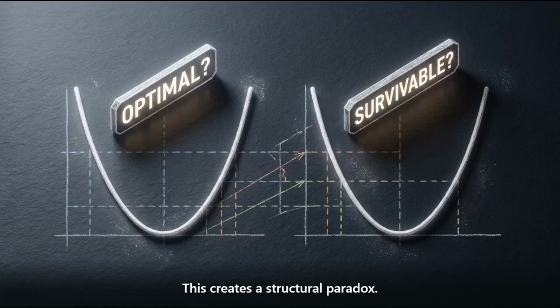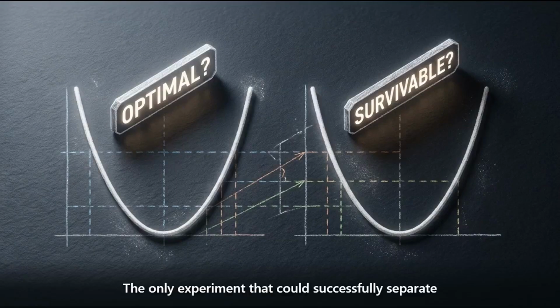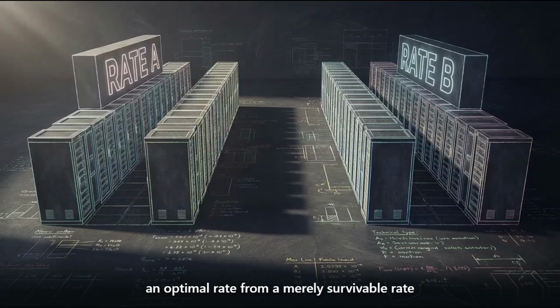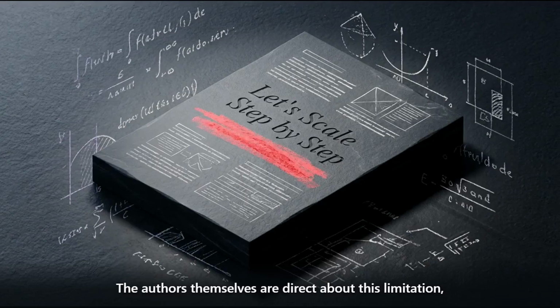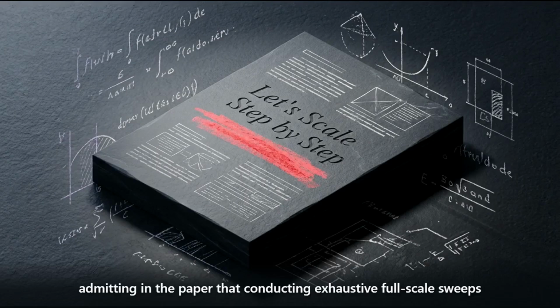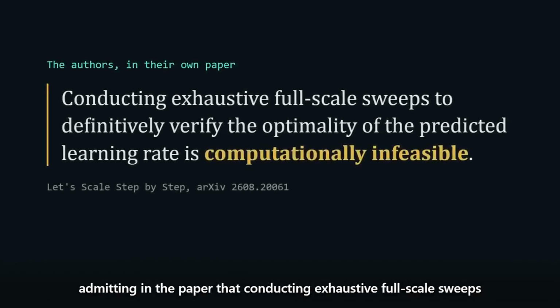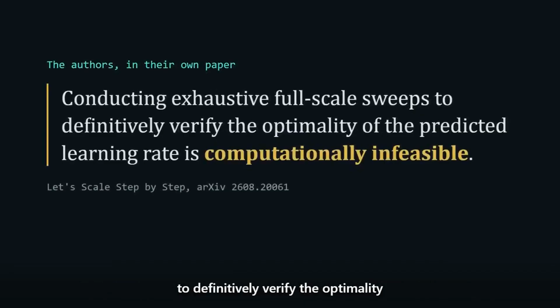This creates a structural paradox. The only experiment that could successfully separate an optimal rate from a merely survivable rate is a second full-scale run at a different learning rate. The authors themselves are direct about this limitation, admitting in the paper that conducting exhaustive full-scale sweeps to definitively verify the optimality of their predicted learning rate is computationally infeasible.